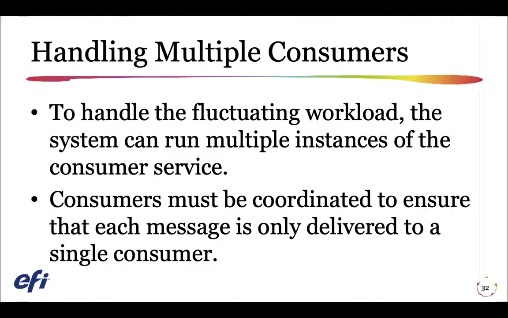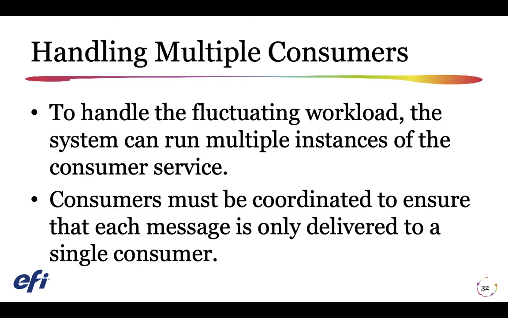Moving on, the number of requests can vary significantly over time for many reasons. A sudden increase in user activity or aggregated requests coming from multiple tenants can cause an unpredictable workload. At peak hours, a system might need to process many hundreds of requests per second, while at other times the number could be very small. Additionally, the nature of the work performed to handle these requests might be highly variable. Using a single instance of the consumer service can cause that instance to become flooded with requests, or the messaging system might be overloaded by an influx of messages coming from the application.